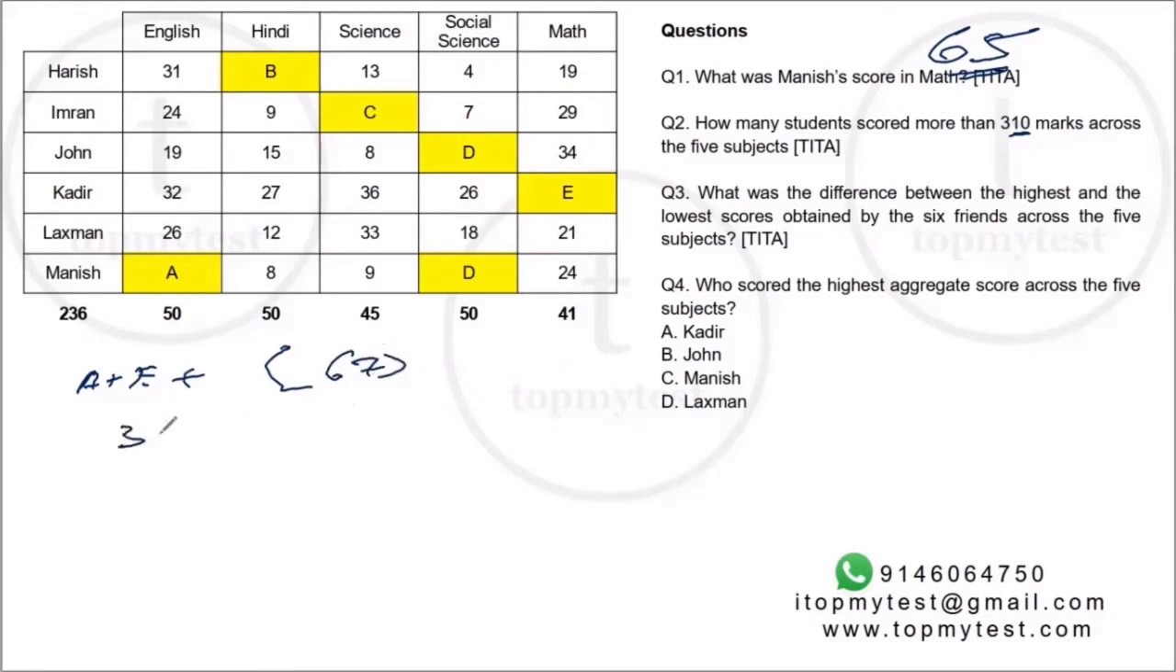So you need to reach 310 minus 236, that will be 74. You need at least 74 more in deviations. Right? You need 74 more in deviations. Harish has only 67, so he will not reach 310. So Harish does not reach 310.